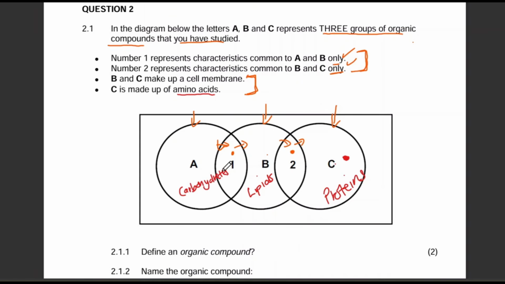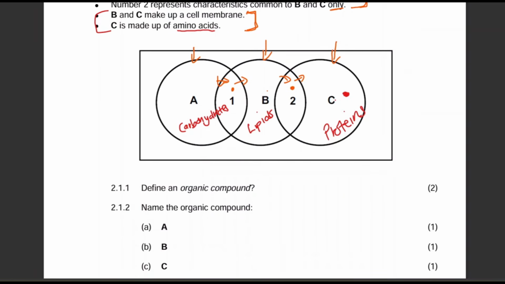Am I good or am I good? You're good, ma'am. All right. Thank you, guys. It's all about you guys understanding. I don't want to get to a point where I speak about the characteristics only. It's fine. You can still figure it out using these, but I feel like these two give it away. So there's no need for us to crack our heads and try and figure out these common characteristics of C and H or whatever. Let me know if you're happy with how we analyzed this, because this makes it easy for us to then answer the questions.